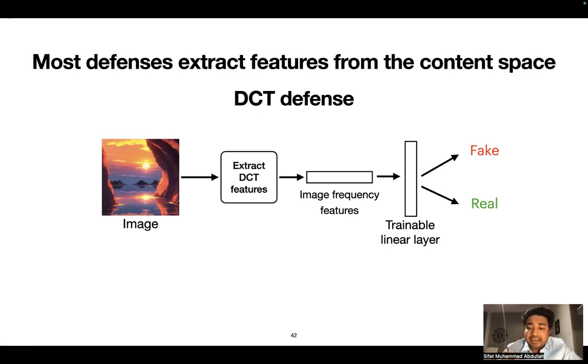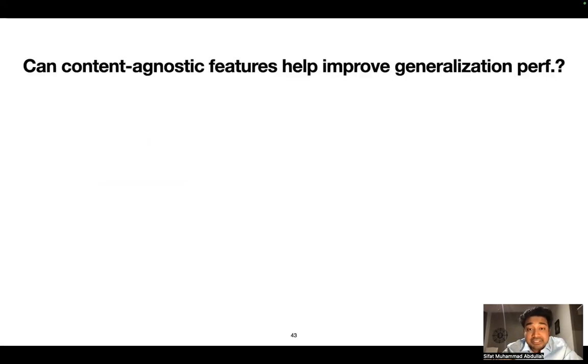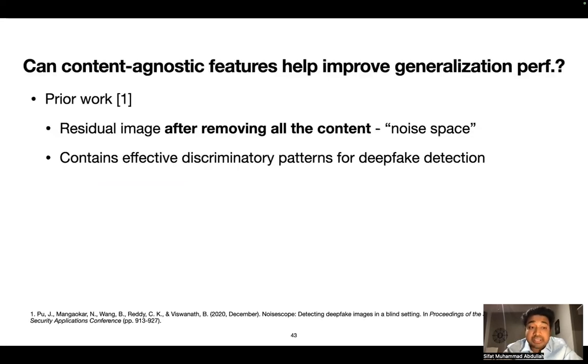But can content agnostic features help improve the generalization performance of defenses? Well, there is prior work that shows that noise space, which is the residual image after removing all the content, can contain effective discriminatory features or patterns for deepfake detection. That means there is some potential here.